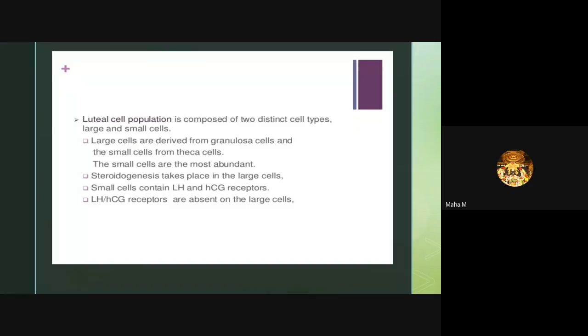The luteal cell population is composed of two distinct cell types, large and small cells. The large cells are derived from granulosa cells and the small cells are derived from theca cells. The small cells are most abundant. Steroidogenesis takes place in the large cells. Small cells contain LH and hCG receptors. The LH and hCG receptors are absent in the large cells.